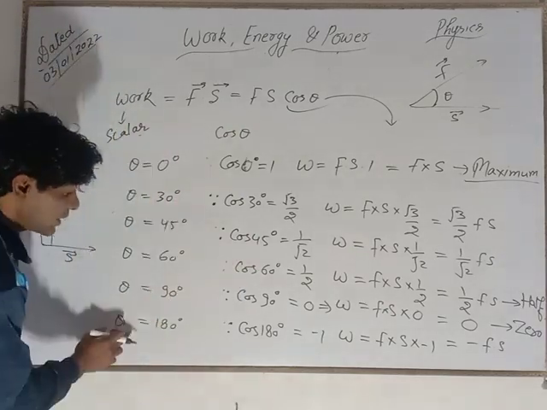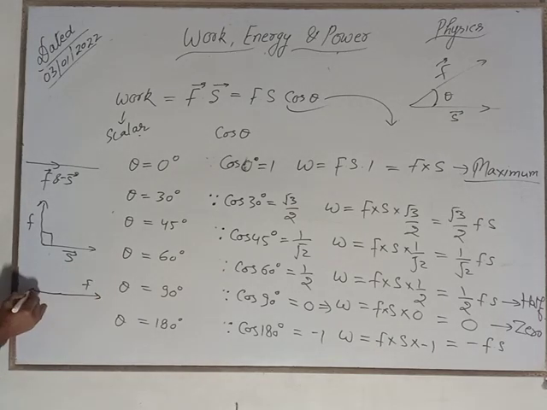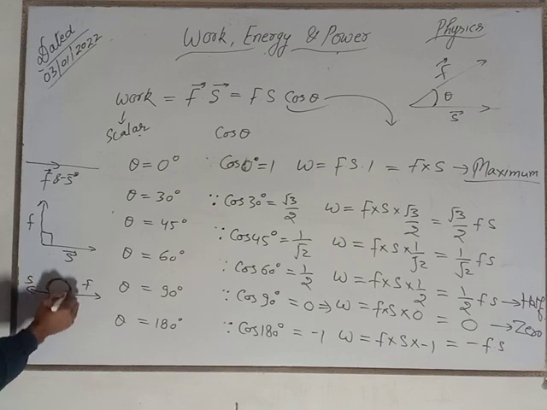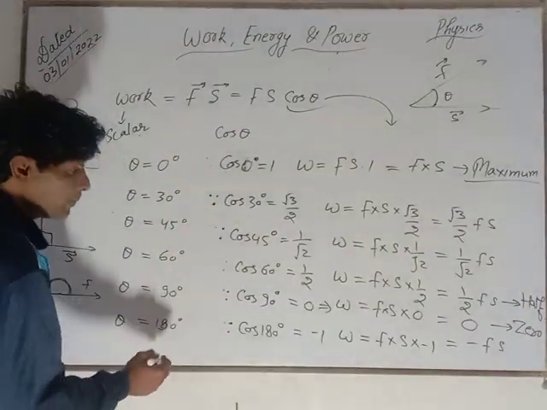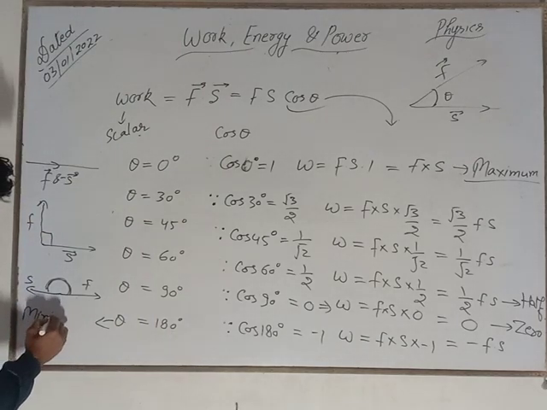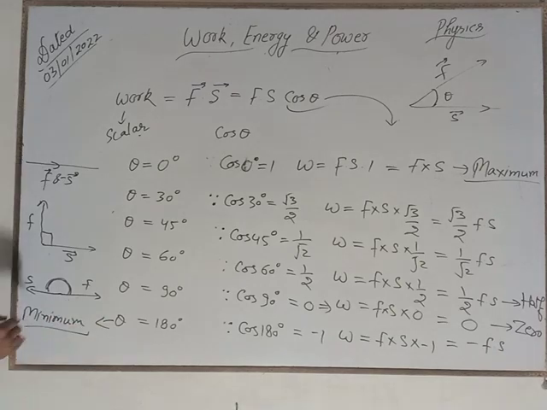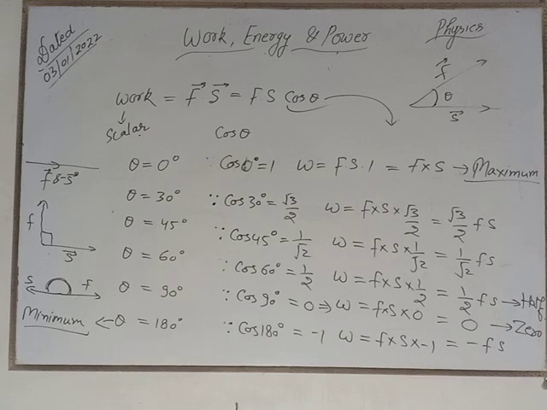Come on. When theta is equal to 180 degree, this is the direction of force and the displacement direction is just opposite to the direction of force. Then work will be minus Fs. It means it will be minimum. By this calculation, you can understand very well about work.